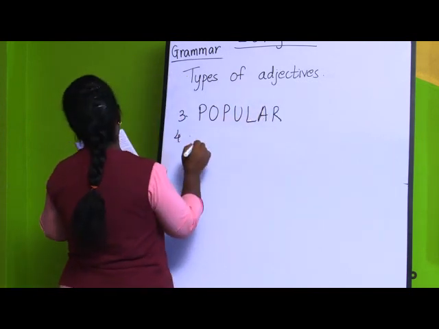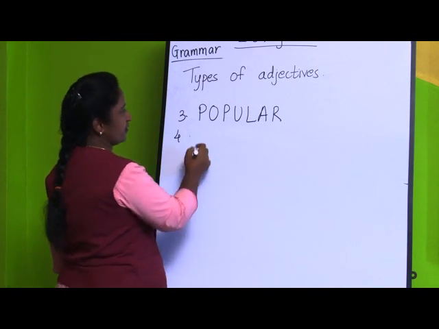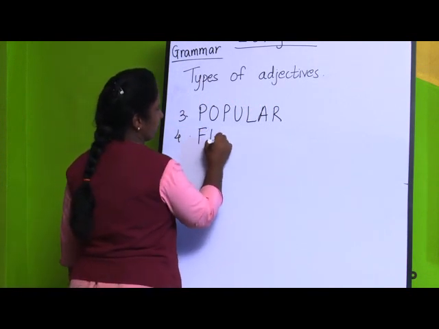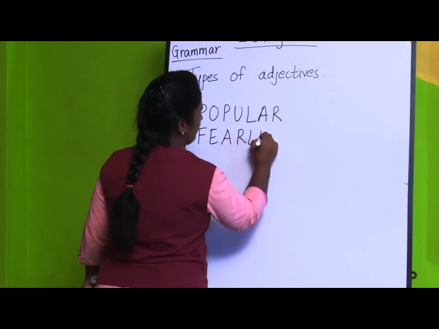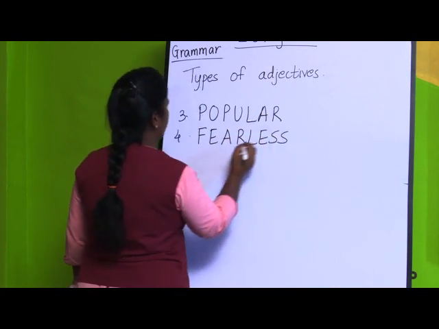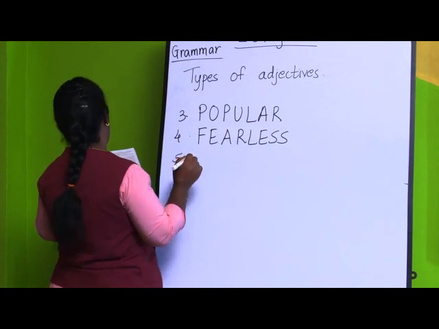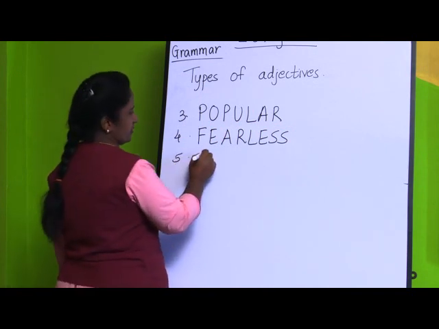Fourth one, without fear, fearless. Without fear is fearless. Fifth one, made of gold, that is golden.